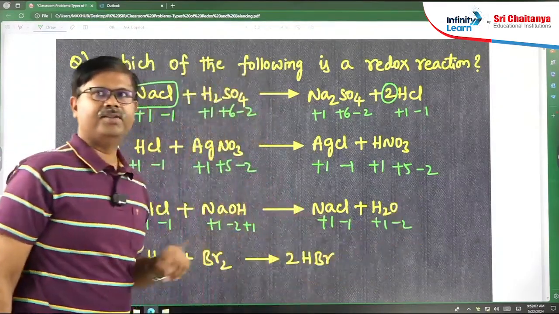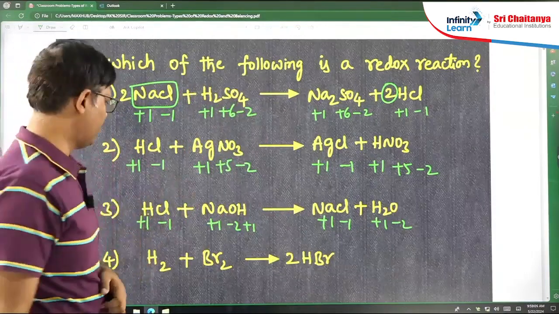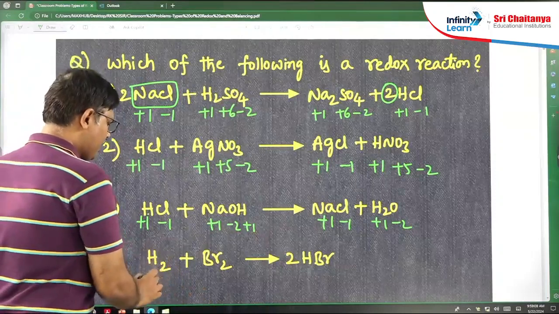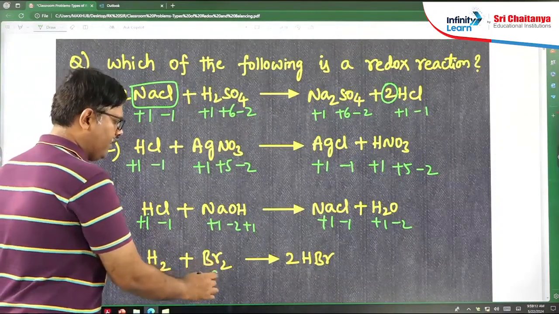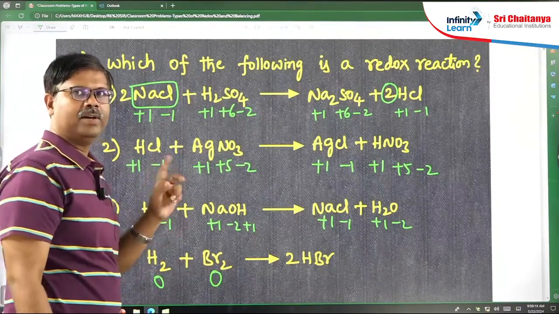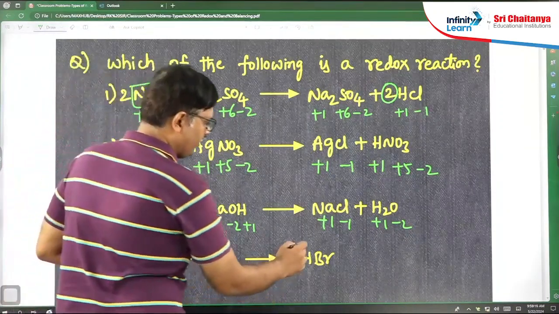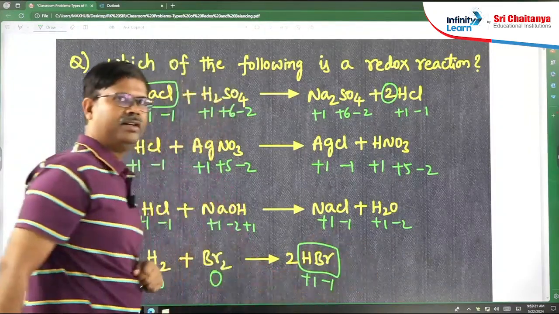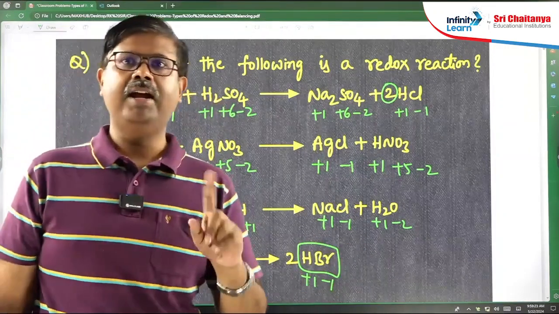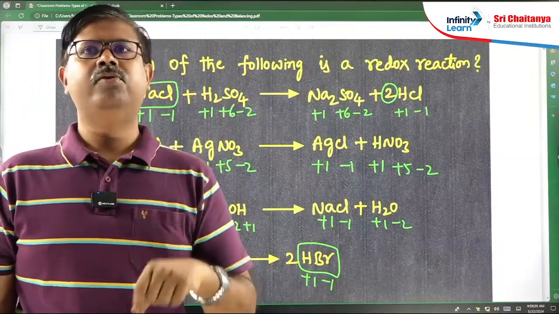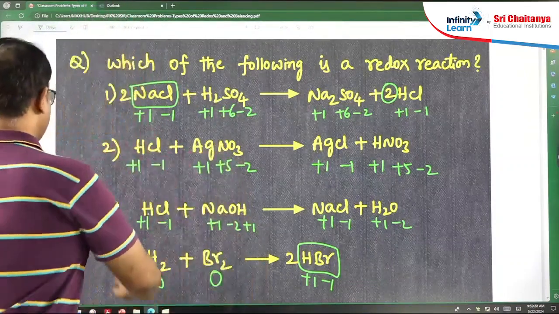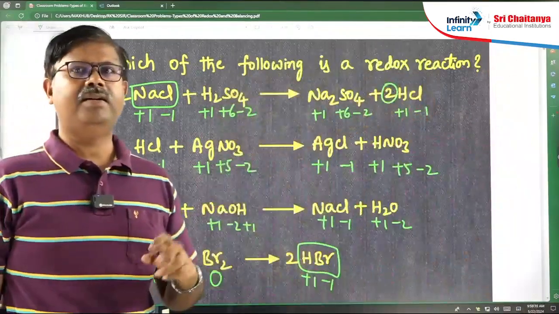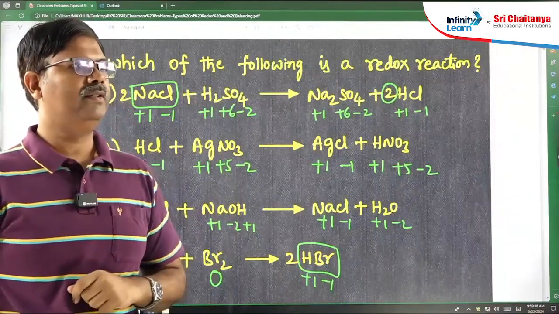So no oxidation state change in the acid-base reactions. Finally, H2 + Br2 gives HBr. Hydrogen elementary state 0, bromine elementary state 0. Yesterday I explained the difference between element and compound. Now in HBr, hydrogen is +1 and the halogen, that is bromine, is -1. So here hydrogen is changing oxidation state, bromine is also changing. So this is the redox reaction. Is it understood by everyone how to find oxidation states and how to decide?